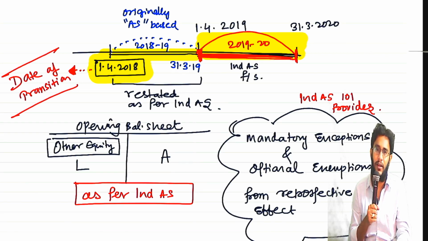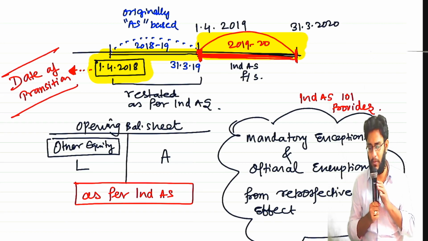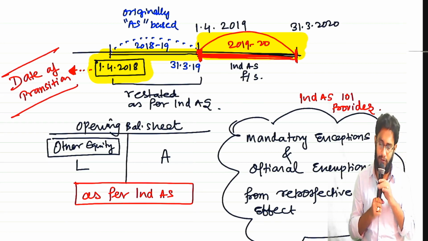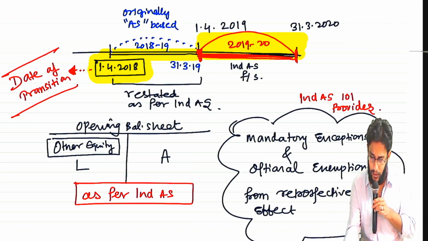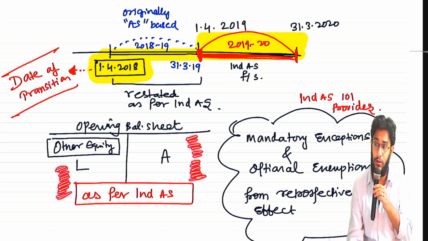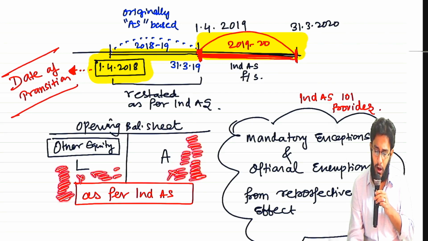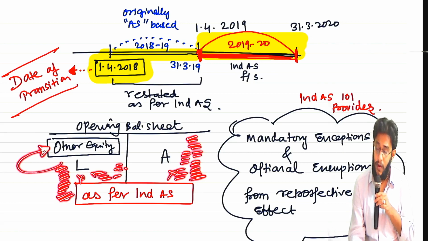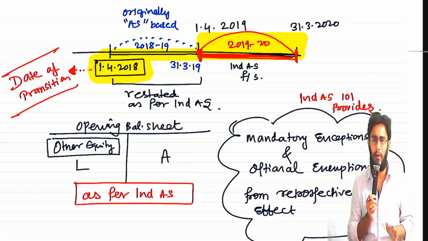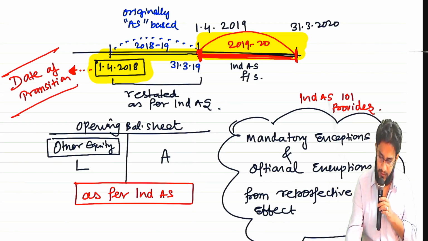One or two items are there where you have to adjust against goodwill and all. That we will discuss a little later on. Just remember that any adjustment in the amounts, correspondingly give effect to retained earnings. So when so many asset items, when their numbers change, so many liability items, when their numbers change, or a new liability is created, new asset is created, asset is removed, liability is removed, all these effects will correspondingly go to other equity on the opening balance sheet date. You can confidently remember it as retained earnings. When exceptions come, at that time we will see. Okay, sir. So this is how it's going to be.